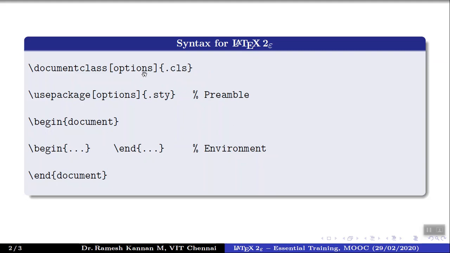For clarity, I just made it like the class files will be there in this location. This is an optional argument in which we denote what size of the font, for example, 11 point or 12 point or so on, and the type of paper, for example an A4 paper or A5 paper and so on. Those arguments will be given here, and these are optional because generally we will be describing those in the preamble, which is the commands that we will be incorporating beneath the document class and above the begin document. So those are called preambles. So we can modify those things in the preamble. But as of now, this is an optional argument that should be put in.